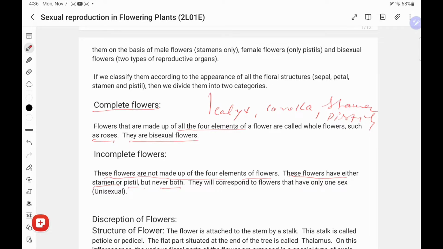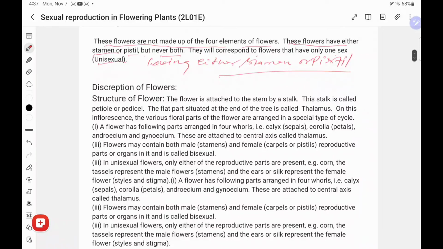They correspond to flowers that have only one sex, which is called unisexual, meaning a flower having either stamen or pistil. I think you understand.